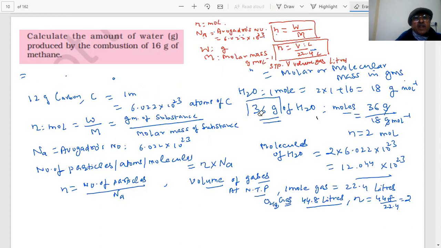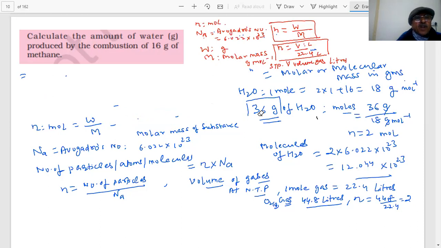Calculate the amount of water in grams produced by the combustion of 16 grams of methane. You have 1 to 2 minutes to attempt the question before I do it. You all know the steps. First, you have to write a balanced equation. Only after that can you solve the question.